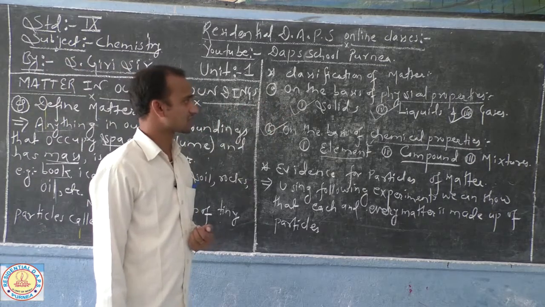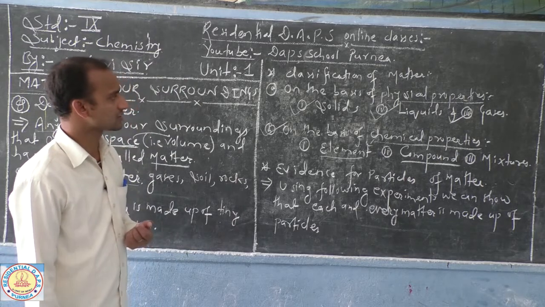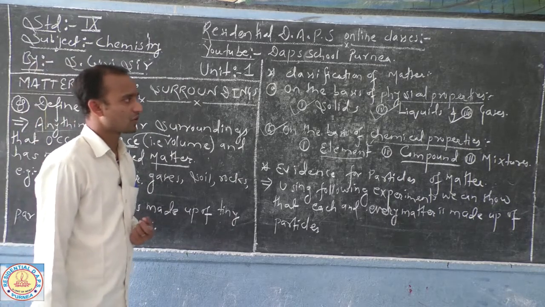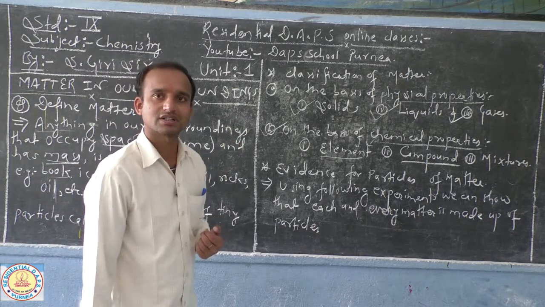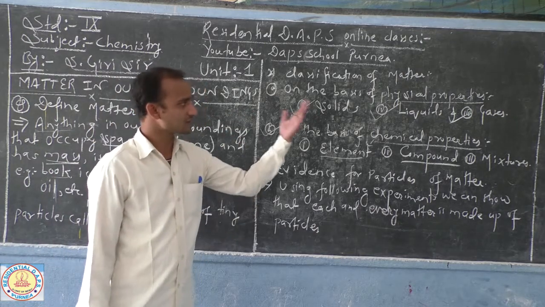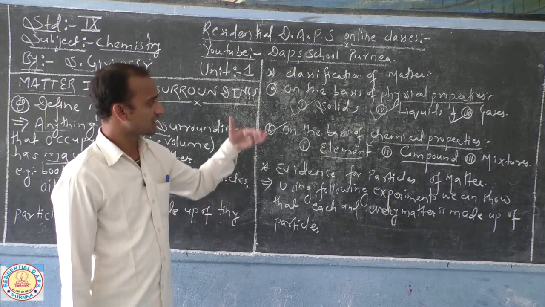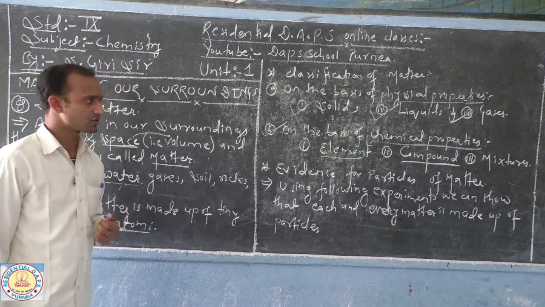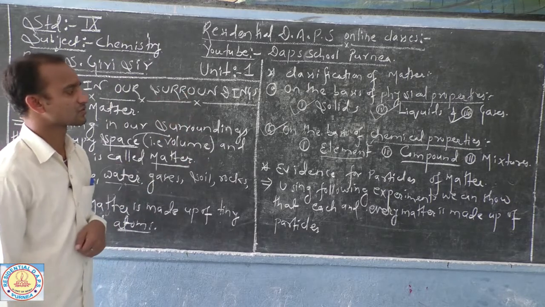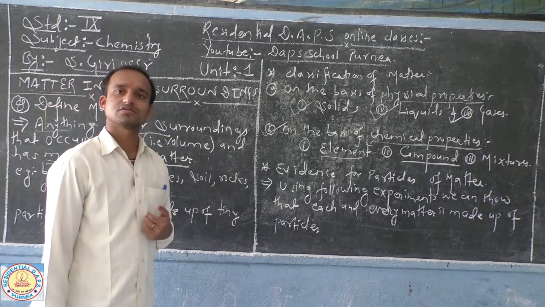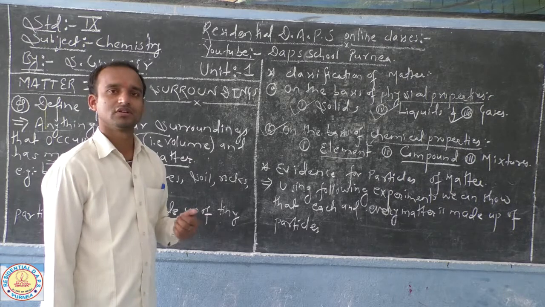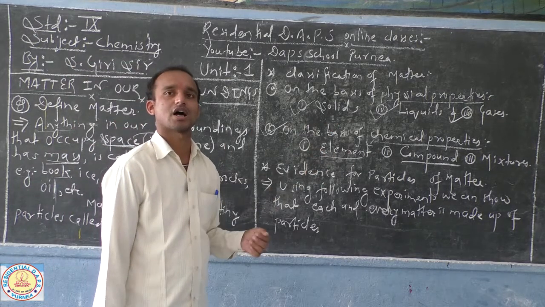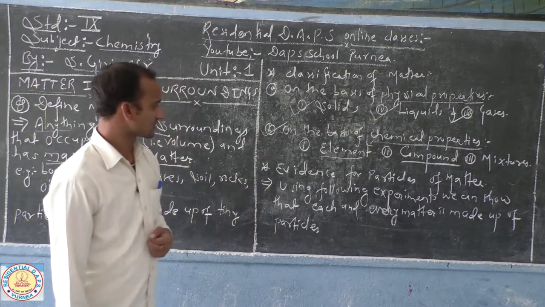Later on, we shall discuss in detail what solids are and their features, what liquids are and their features, and what gases are and their characteristics. Similarly, we will read what elements are and examples of elements, what compounds are, their examples, how to form a compound, and what mixtures are and their types in later classes.